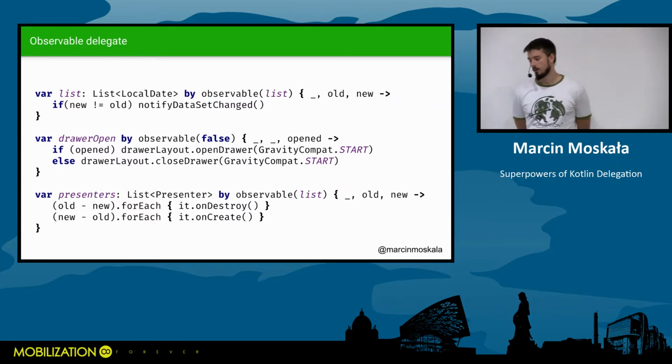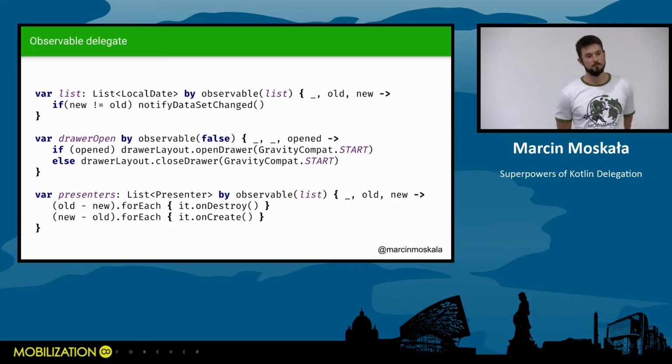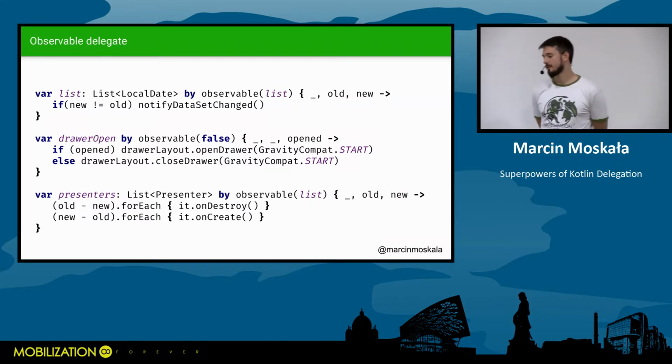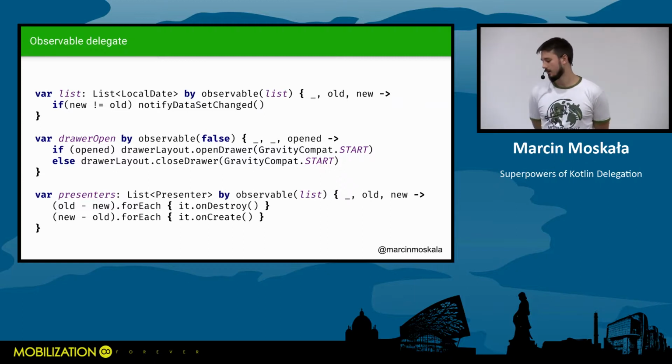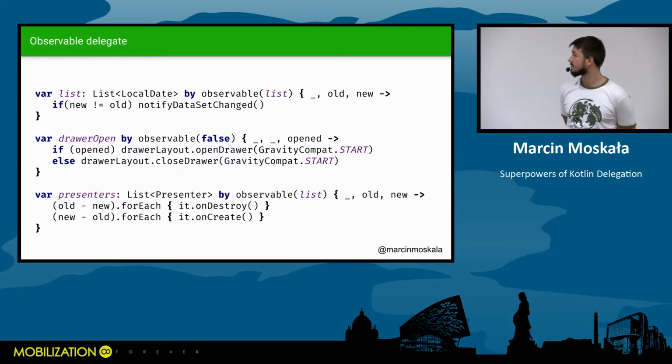One of them is when we change the content of some adapter and we need to notify that the dataset changed. Of course, in a good implementation, it should check how these elements changed and do it in a proper way. But it can also be extracted into one function and reused in a project. I just wanted to show a simple example. Another one is when we bind the drawerOpen property, which is of type Boolean, with the fact that the drawer is either open or closed. Whenever we change the value of drawerOpen, it forces the drawer to open or close.